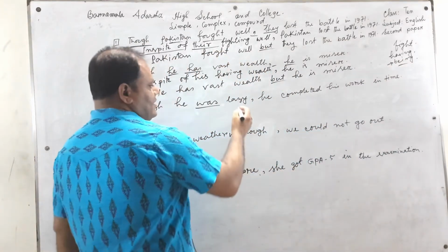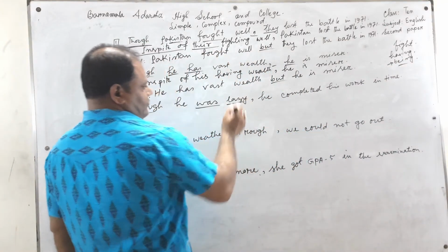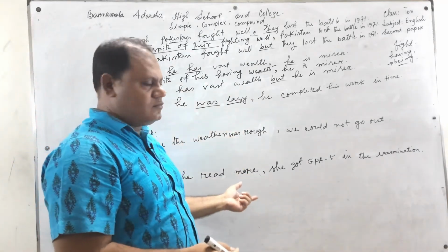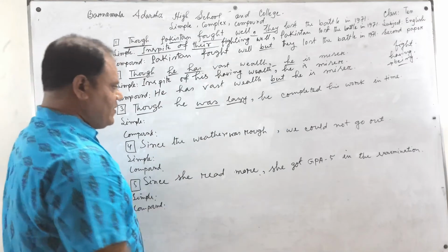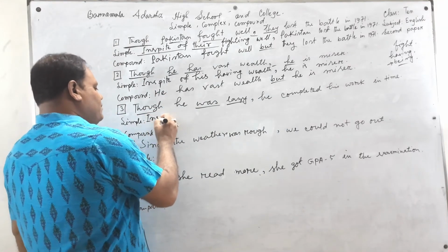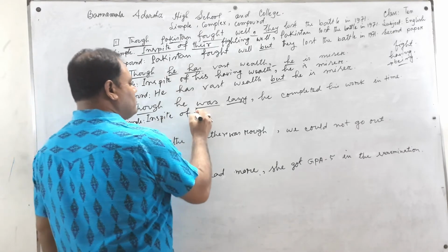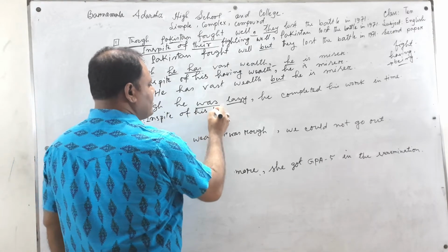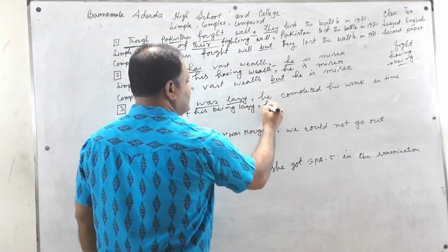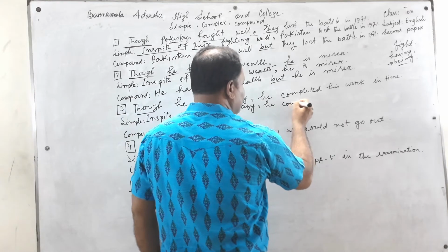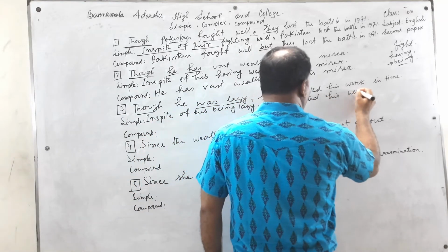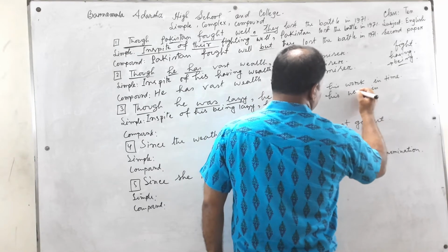And another change is that the adjective turns into a noun by adding a suffix. In spite of his being lazy, he completed his work in time.